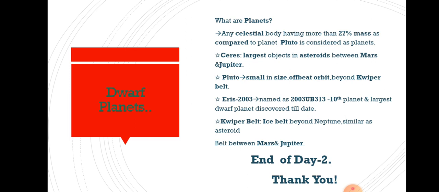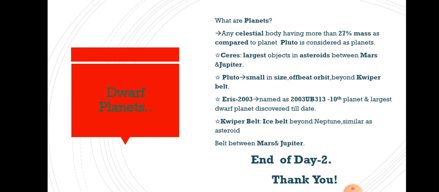Talking about Pluto, it is very small in size, has an off-beat orbit, meaning it doesn't follow a fixed path as all the planets do, and it is beyond the Kuiper belt. What is the Kuiper belt? We will know this further.